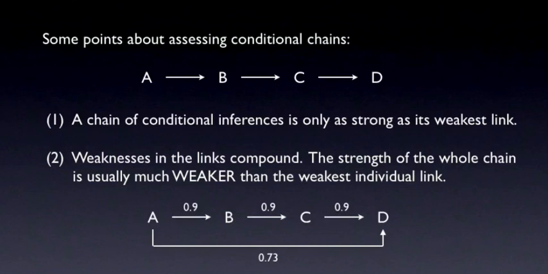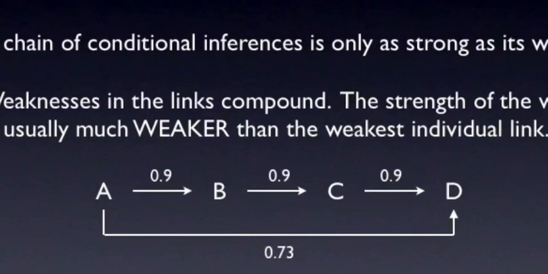So if the odds for each link in the chain were, let's say, 90%, then the odds of the whole chain being true, of D actually following from A, would only be 0.73 or 73%. And this number would go down further with each additional link in the chain. People in general are very bad at estimating compound probabilities and will tend to overestimate them. Here's the calculation if one of the links is weaker than the rest, say 0.6 or 60%. The probability of D following from A actually drops below 50%, a very weak inference.